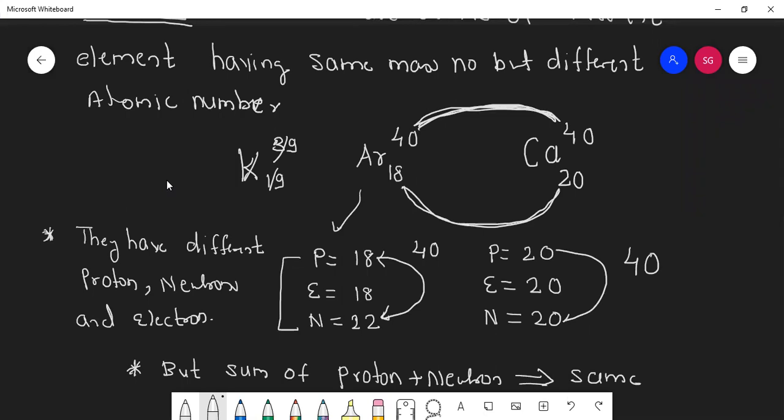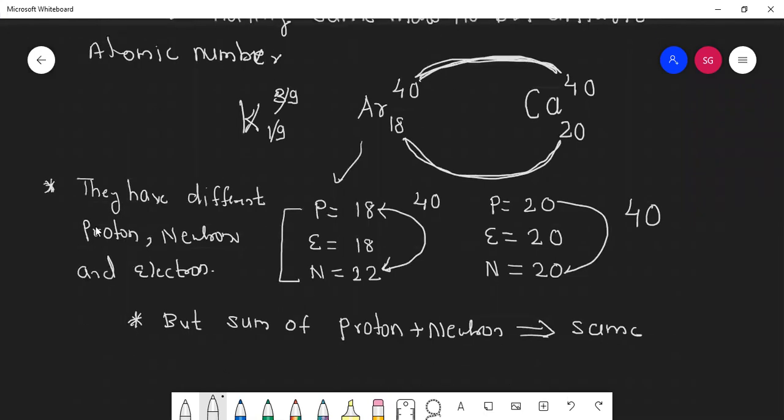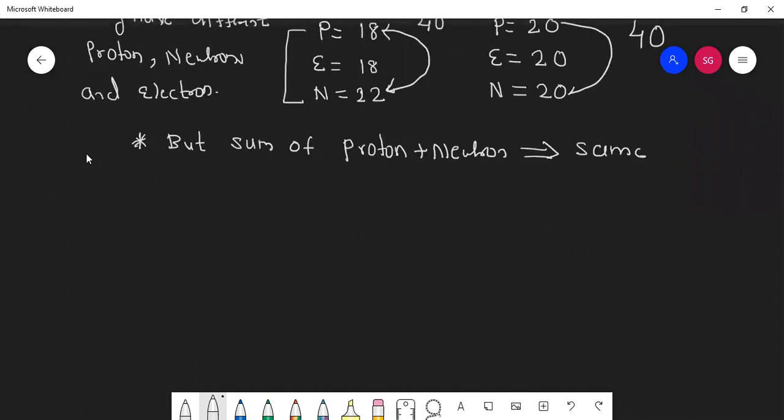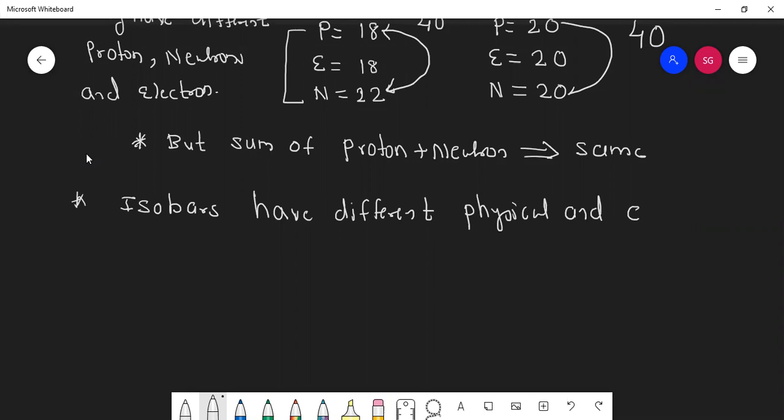The last point you need to write about isobars: isobars have different physical and chemical properties.